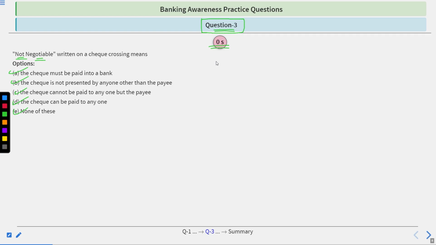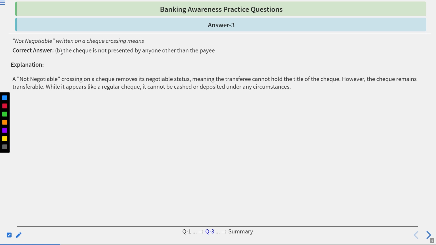Okay, the time's up. Correct answer is B. The check is not presented by anyone other than the payee. Go by the explanation. A not negotiable crossing on a check removes its negotiable status, meaning the transferee could not hold the title of the check. However, the check remains transferable. While it appears like a regular check, it could not be cashed or deposited under any circumstances.